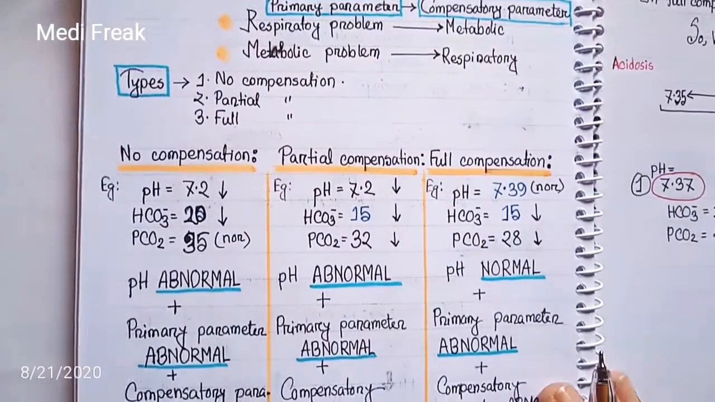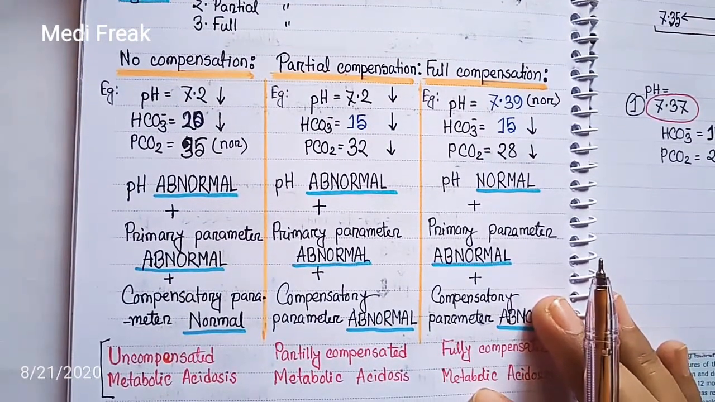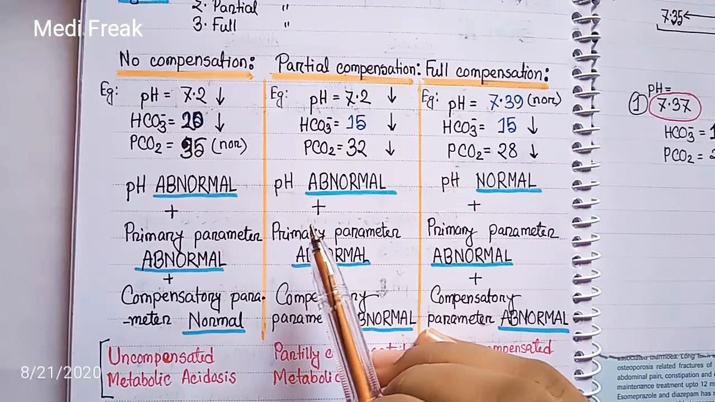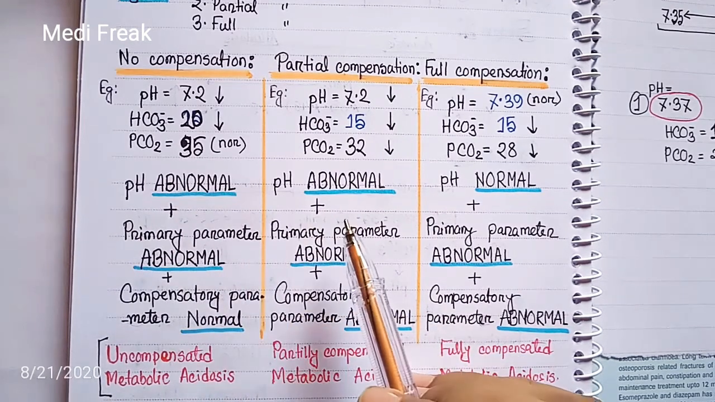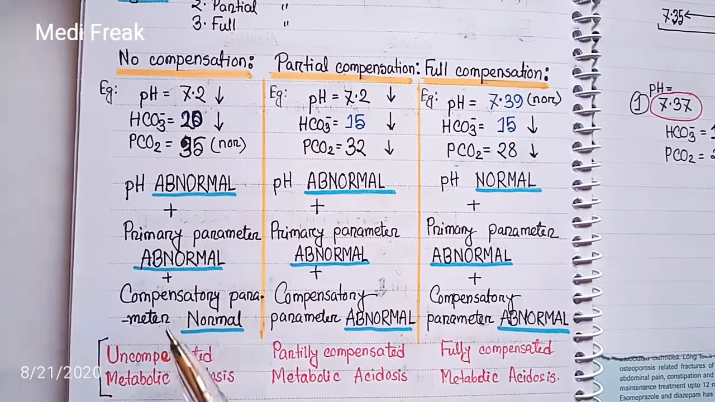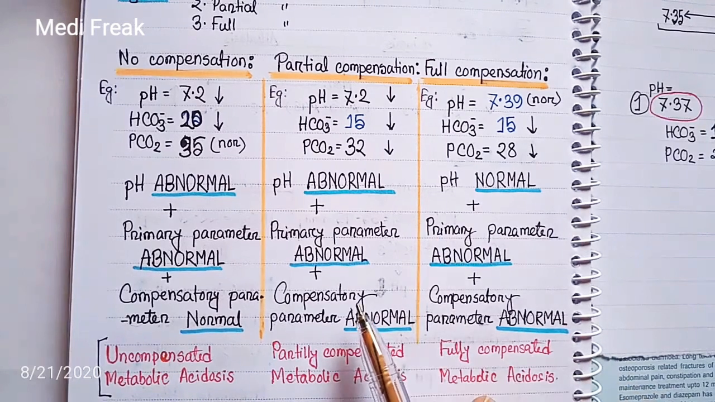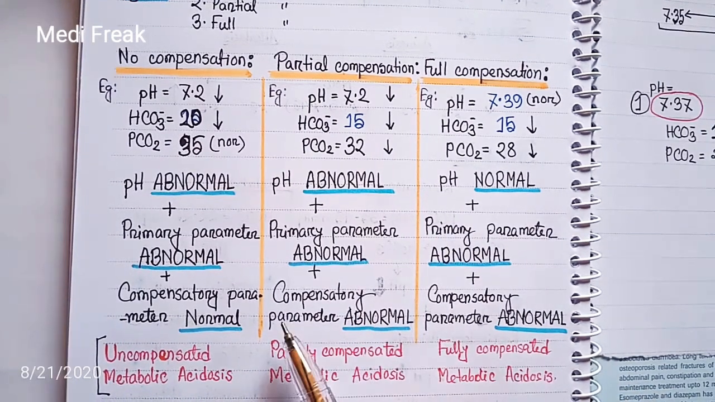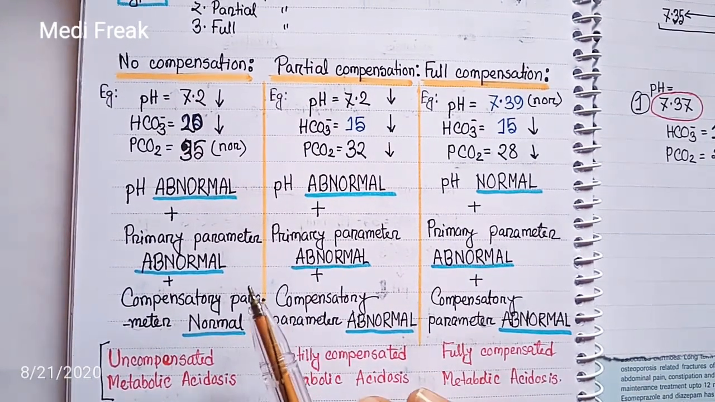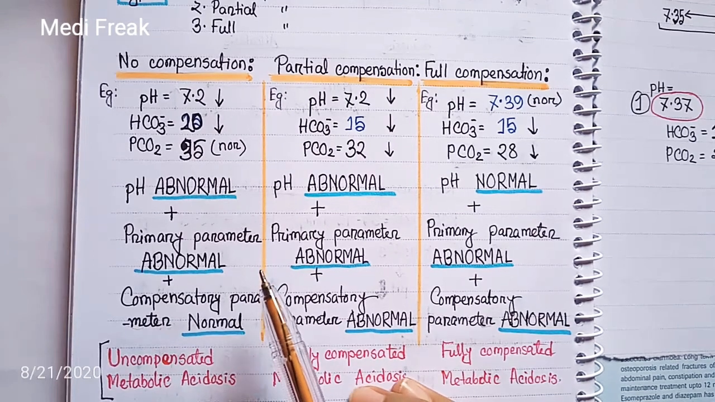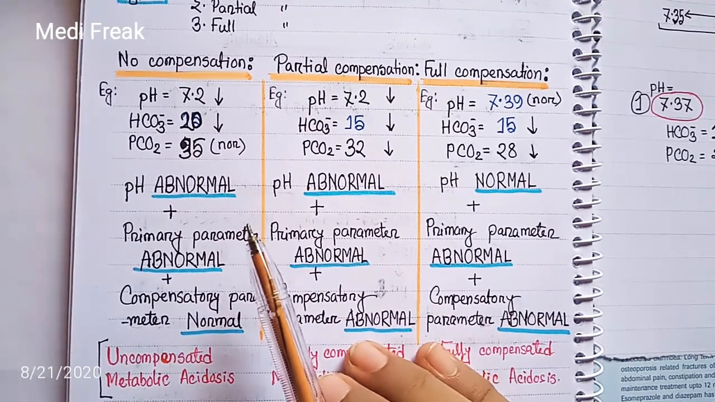So come to no compensation. In no compensation, the primary parameter is abnormal. The compensatory parameter is normal. It means that the compensatory parameter still doesn't start compensation, and so it is normal in range. And because of that, the pH is abnormal because there is no compensation.